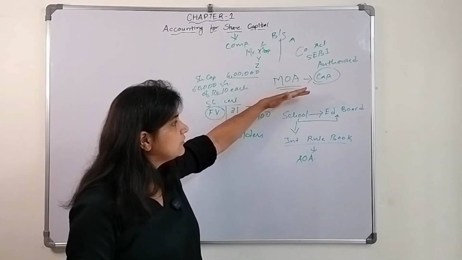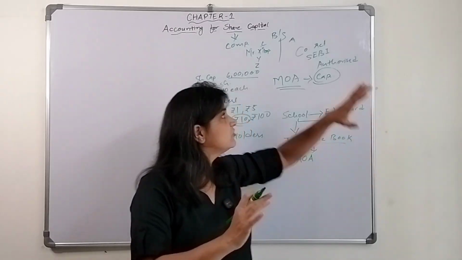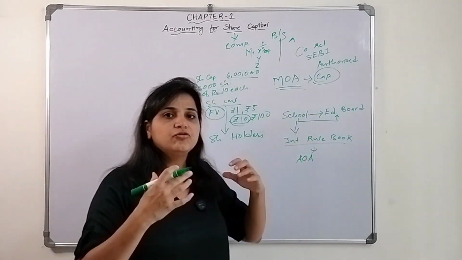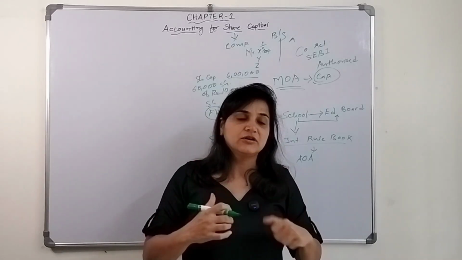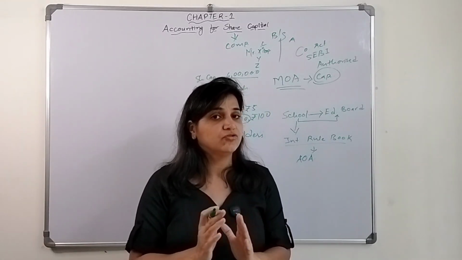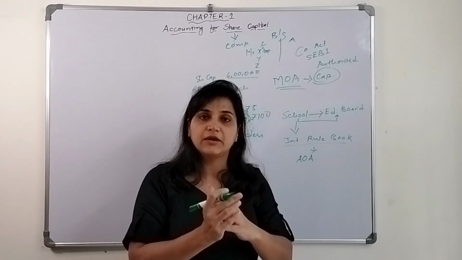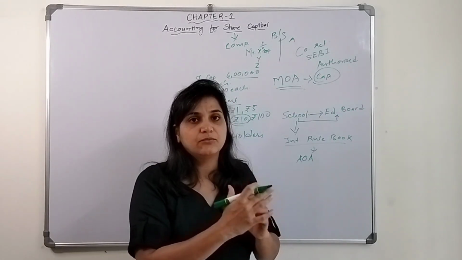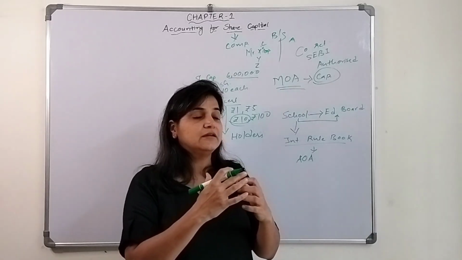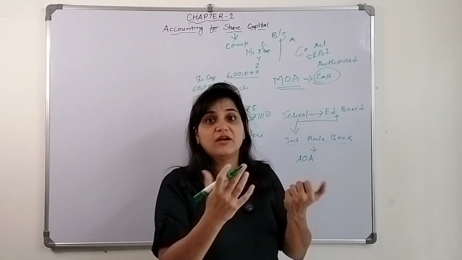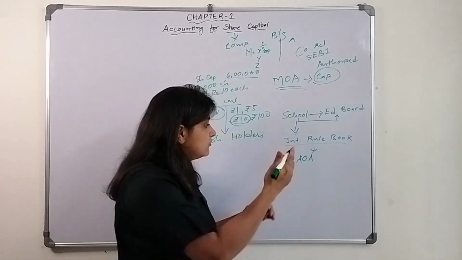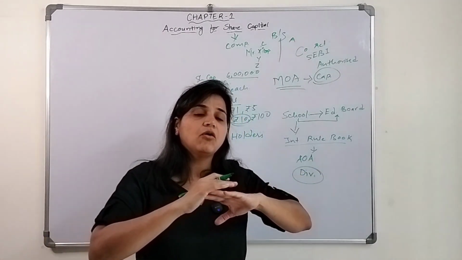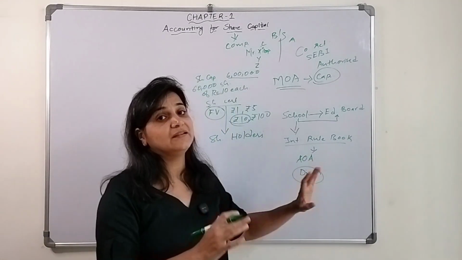The memorandum of association we can compare with the education board, whose rules we can't go beyond. But the internal rule book is what the company decides on its own, known as the articles of association. There they mention when meetings will be held, the process of share transfers, and how much dividend, which I will explain later.